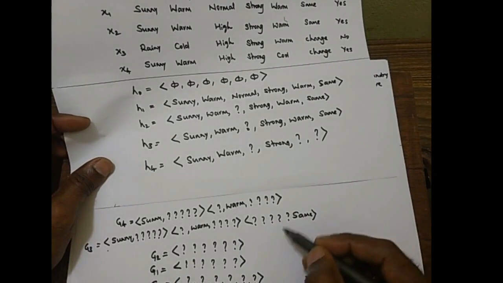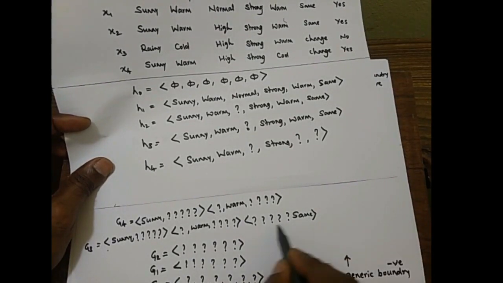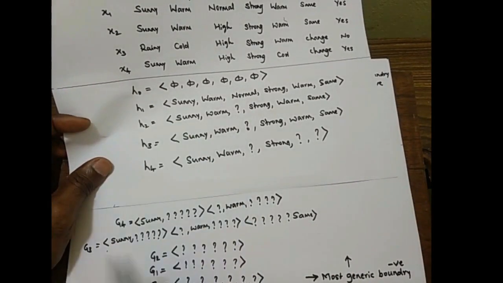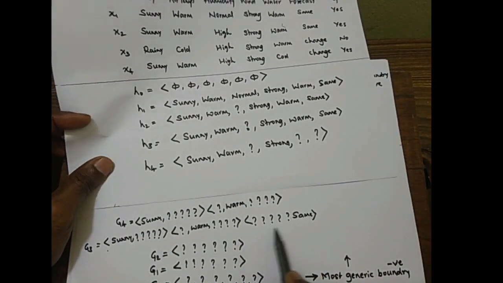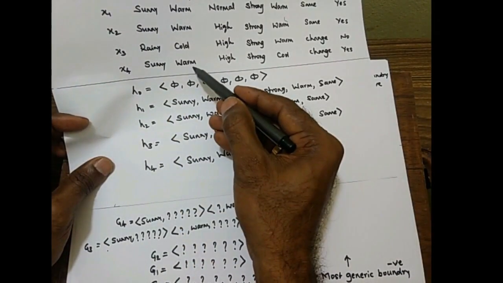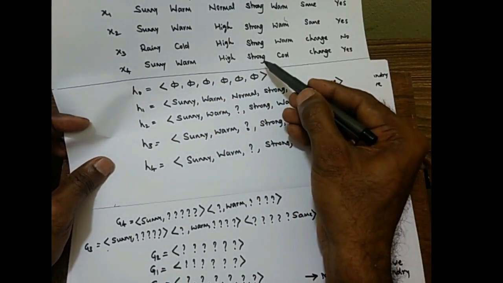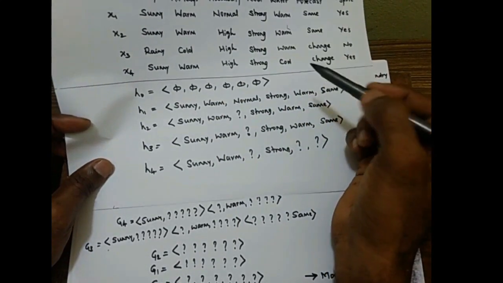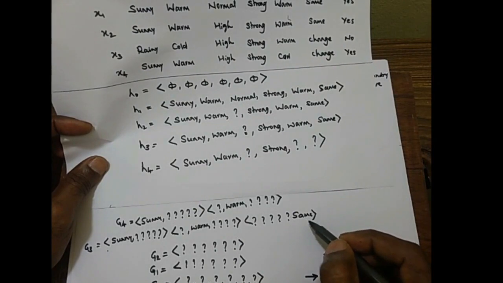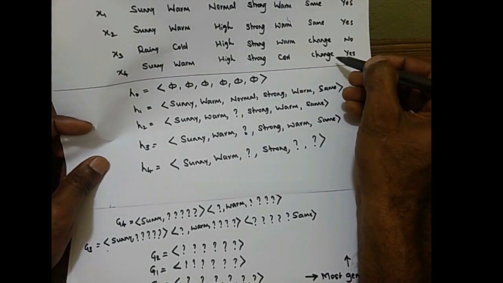4 question marks. Next, if we consider this hypothesis and it is compared with X4, the first 5 attributes can be anything. So Sunny can be taken, warm can be taken, high can be taken, strong can be taken, cold can be taken. If you see the last one, that needs to be same. But if you see here, it is change.